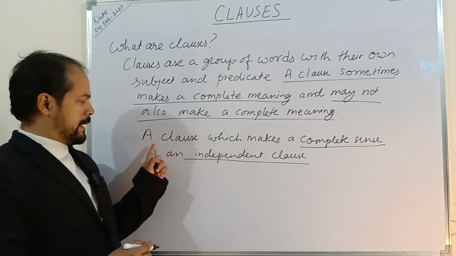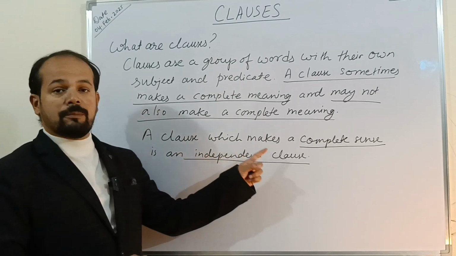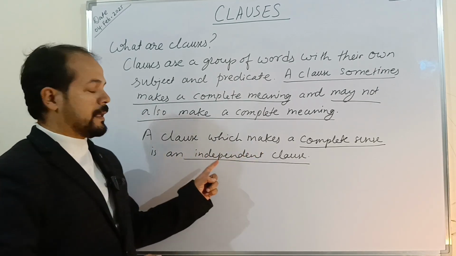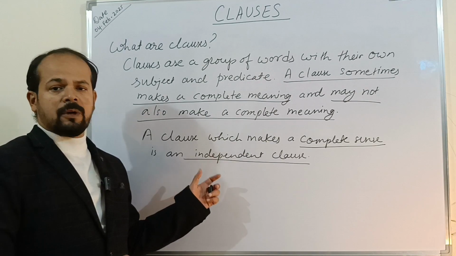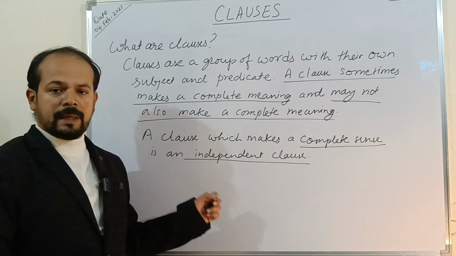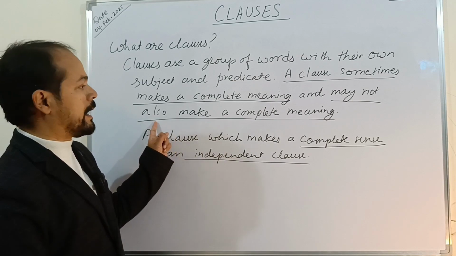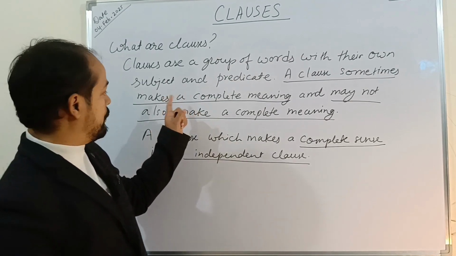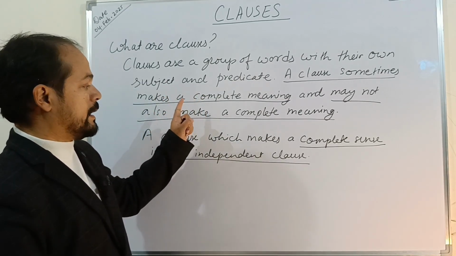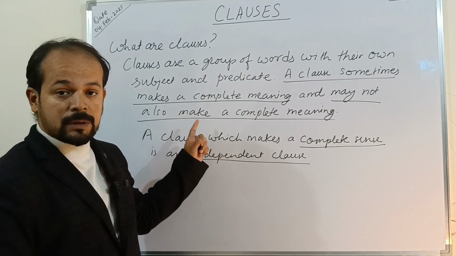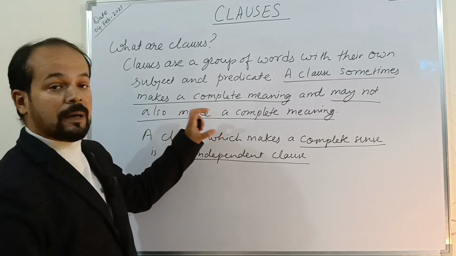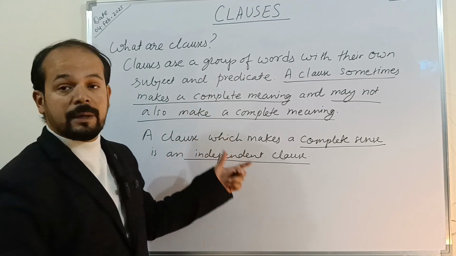As we have written here, a clause which makes a complete sense is an independent clause. But this is not always the case. A clause may not make a complete sense, as we have already written over there. As you can see, I have underlined it. Whenever a clause makes a complete sense, it is an independent clause, and whenever it does not make a complete sense, it is a dependent clause.